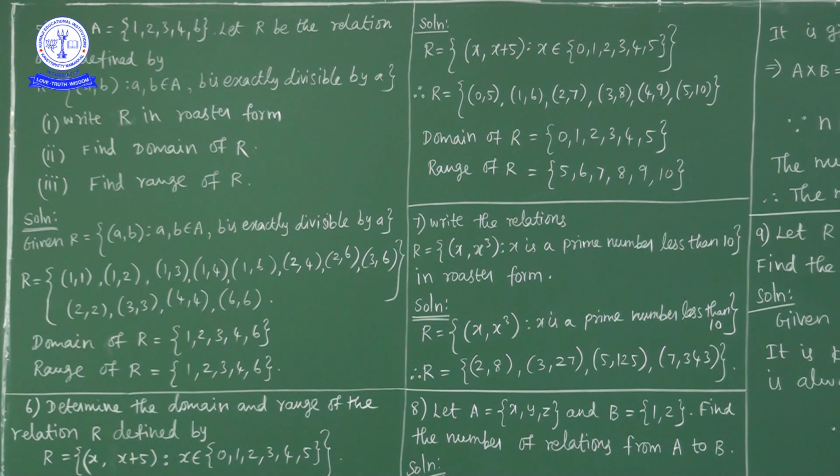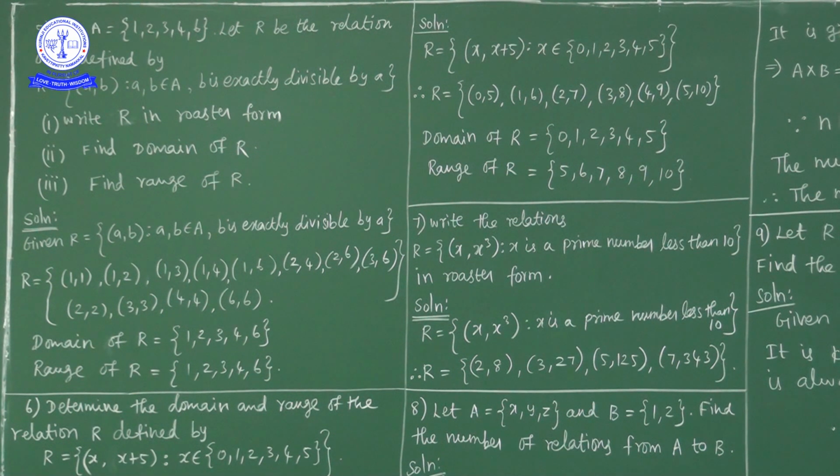Next, 4 is exactly divisible by 2, no? So (2, 4) belongs to this relation. Also 6 is exactly divisible by 2, so (2, 6) belongs to this relation. Also 6 is divisible by 3, so (3, 6) belongs to this relation.